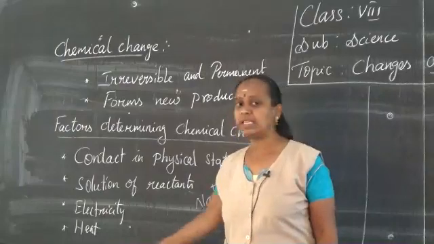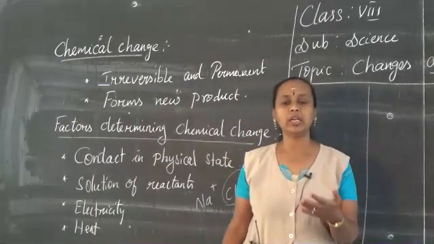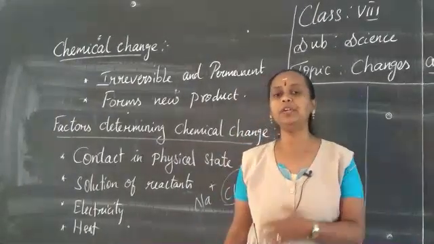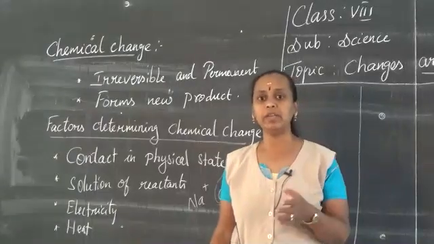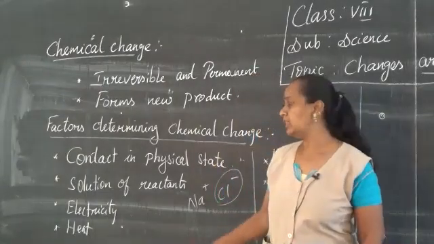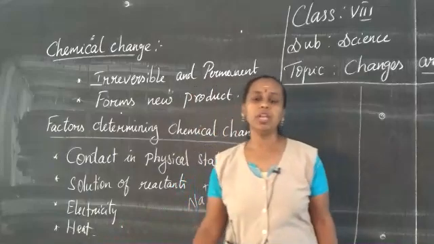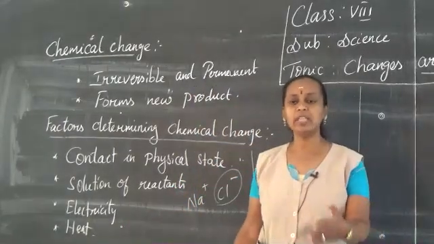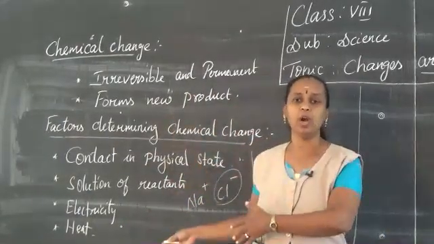The next factor is heat. We know that raw food can be changed into cooked food by the chemical reaction happening in the food. That reaction we call a thermochemical reaction, and I have given the examples also, we are recalling what we studied.